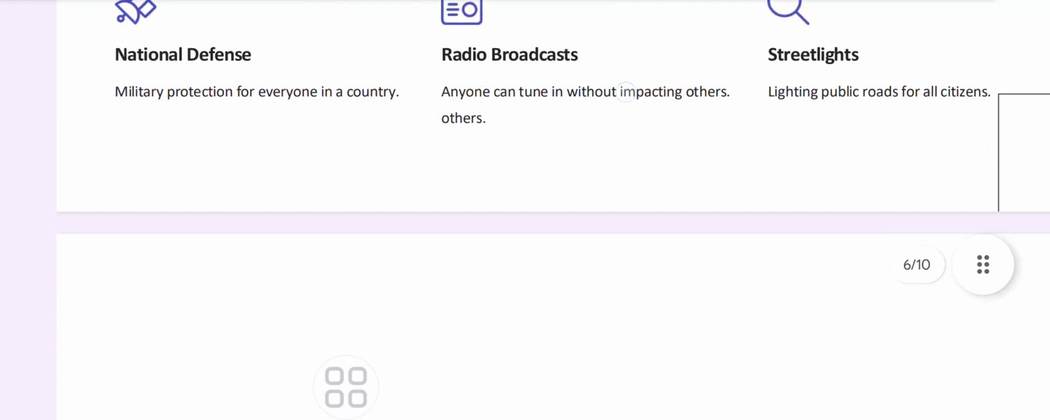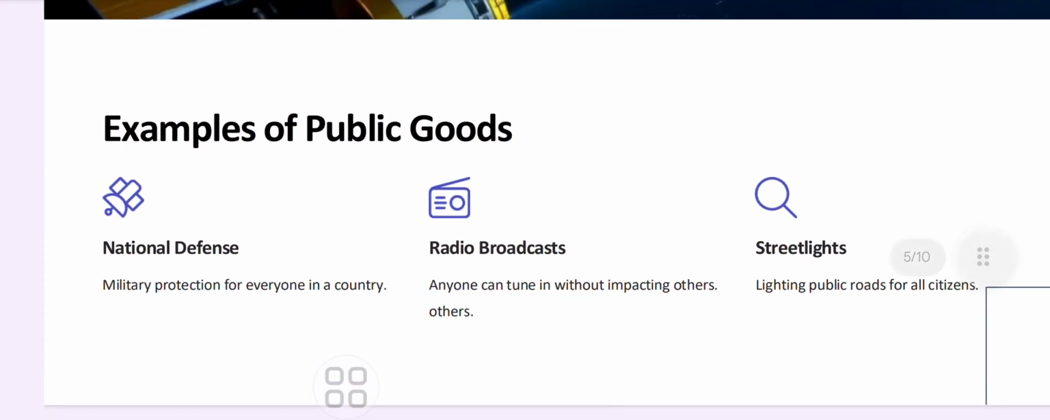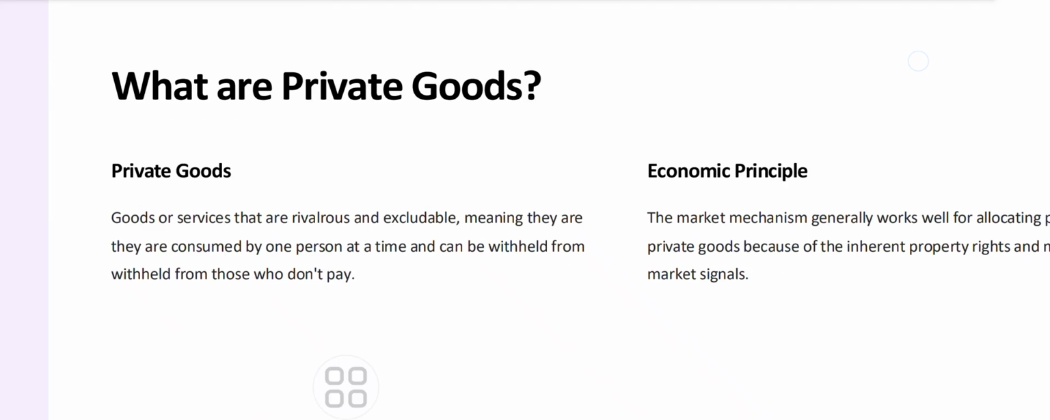Now if you ask me what are the examples of public goods, these are national defense, radio broadcast, and street light. If one is consuming also, others can consume, and you cannot exclude somebody from that. Now what are private goods? I understood that public good means what? Non-rival and non-excludable. Non-rival means if one is consuming also, others can consume, and non-excludable means I cannot exclude somebody from doing the thing, even if one is paying.